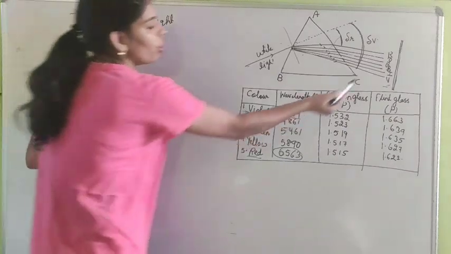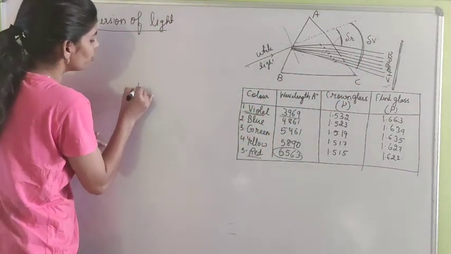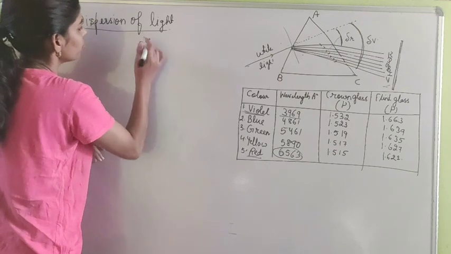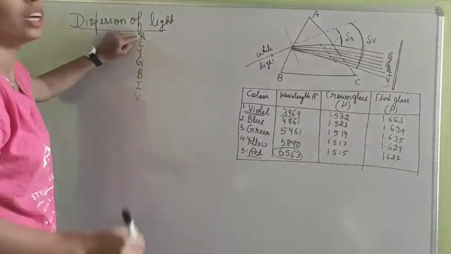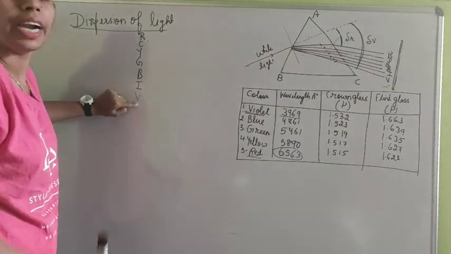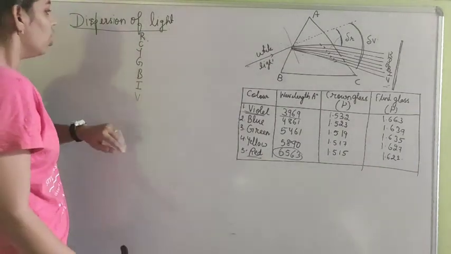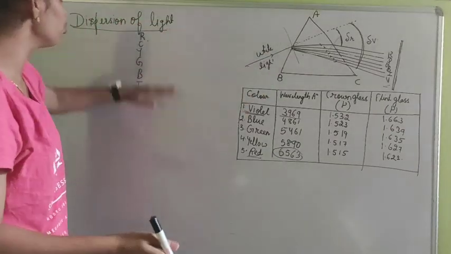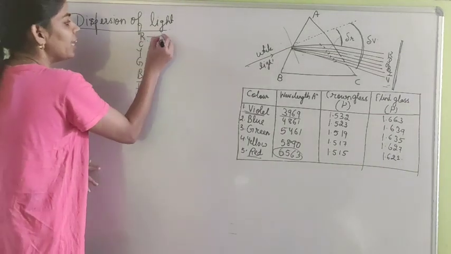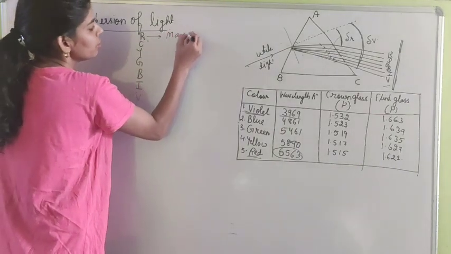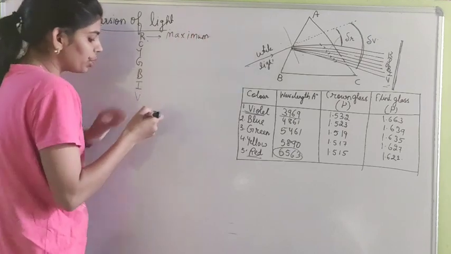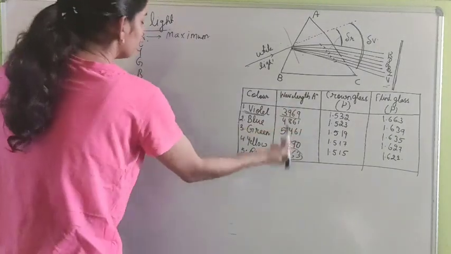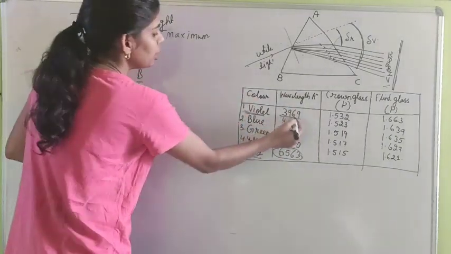If I write the order of these 7 colors, then the order would be VIBGYOR. Red would be at the top and violet would be at the bottom. So this is the order of obtaining, or you can say getting, the 7 colors on the screen. Red color has the maximum wavelength. You can see here red has the maximum wavelength, in Angstroms I have written this, and violet color has the minimum wavelength.